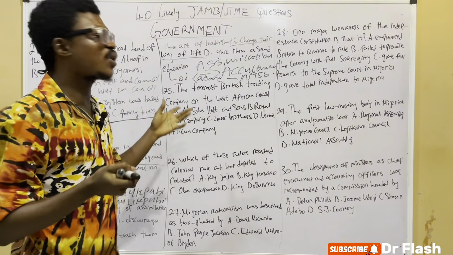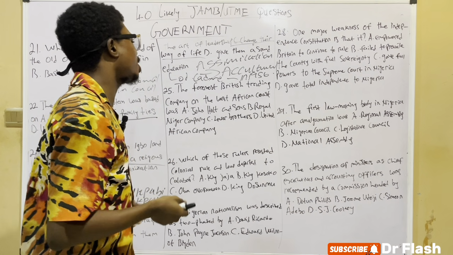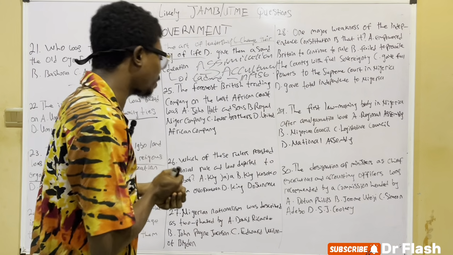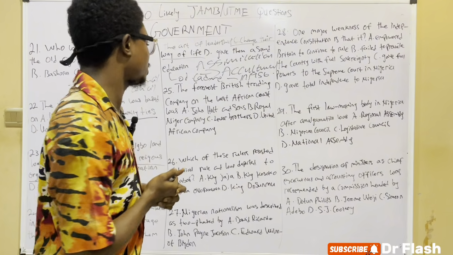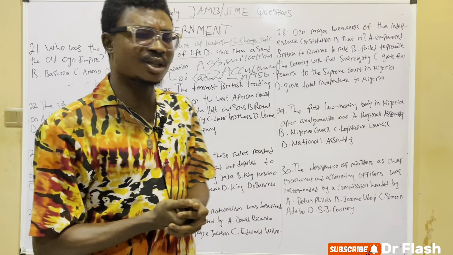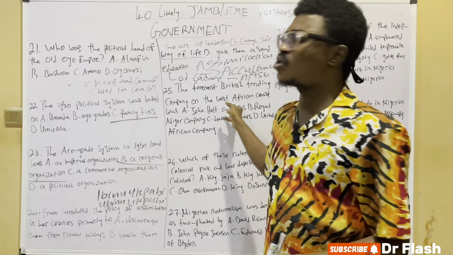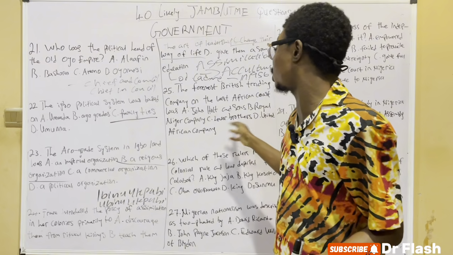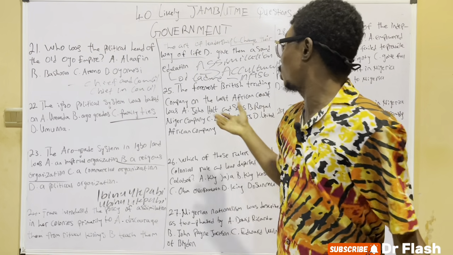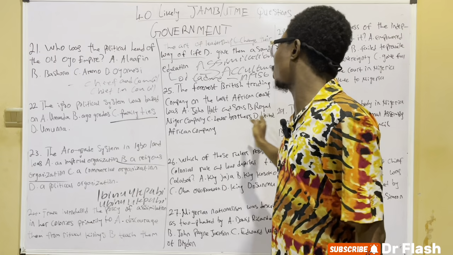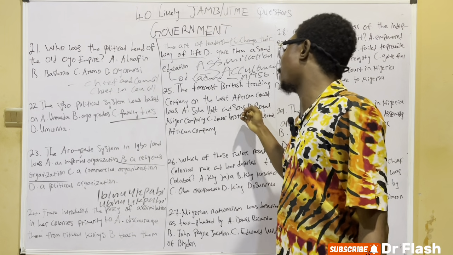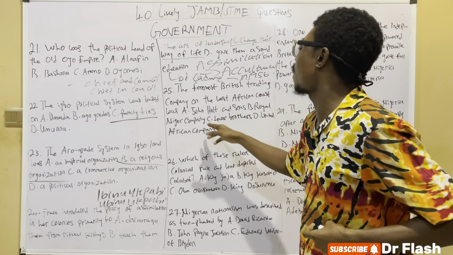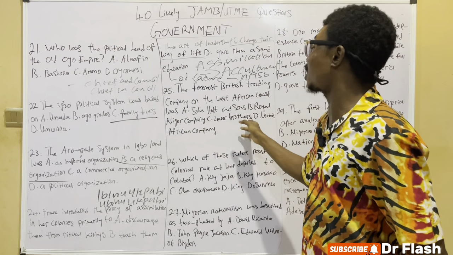So on this one, they asked this question: the foremost British trading company on the West Africa coast, was it John Holt and Sons? No. Was it Royal Niger Company? Was it the Lever Brothers? No. Was it the United Africa Company? Talking about John Holt and Sons, you go back to exploration, people who came to explore Nigeria. Talking about the Lever Brothers, that is William and James Lever. But those are not the right answers we have to pick. So the right answers here could be B, Royal Niger Company, and D, United Africa Company.